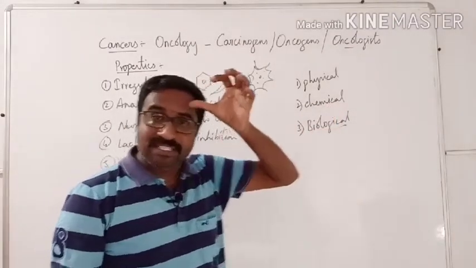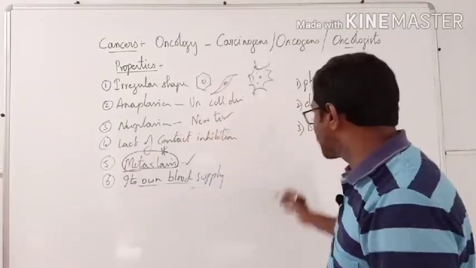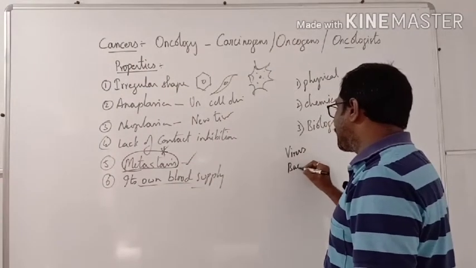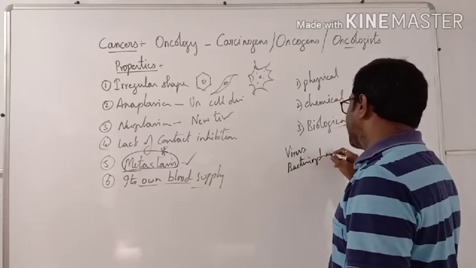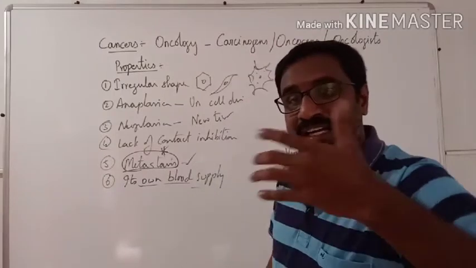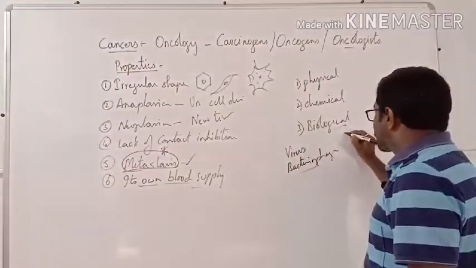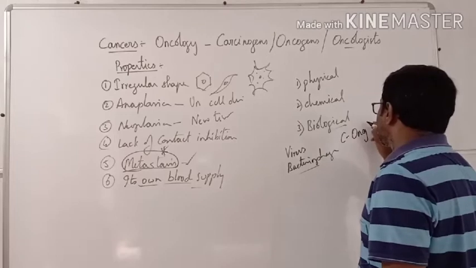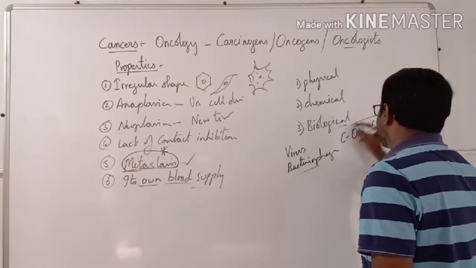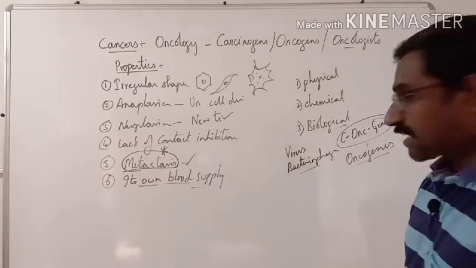Biological carcinogens. These are the living organisms which will cause the cancer. For example, it can be a virus, it can be a bacteriophage. Various varieties of biological carcinogens will be there. Each biological carcinogen, a virus or any, will have C-onc genes. These are called oncogenes.